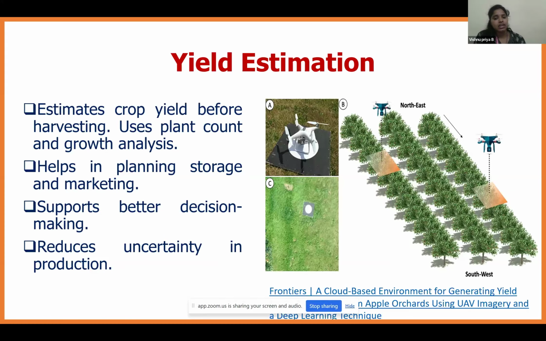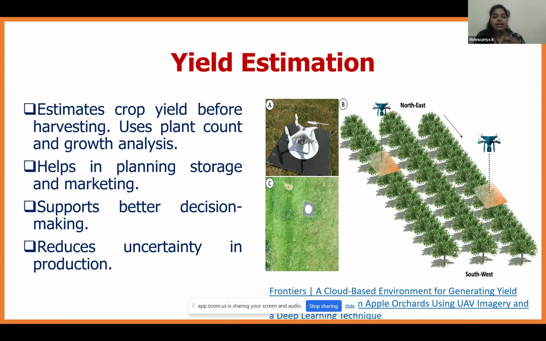Next is yield estimation. Using the drone, we could estimate the yield by plant count and growth analysis. We can estimate the yield of the particular field. It helps in planning, storage and marketing of the particular commodity. It supports better decision making and reduces the uncertainty in the production.